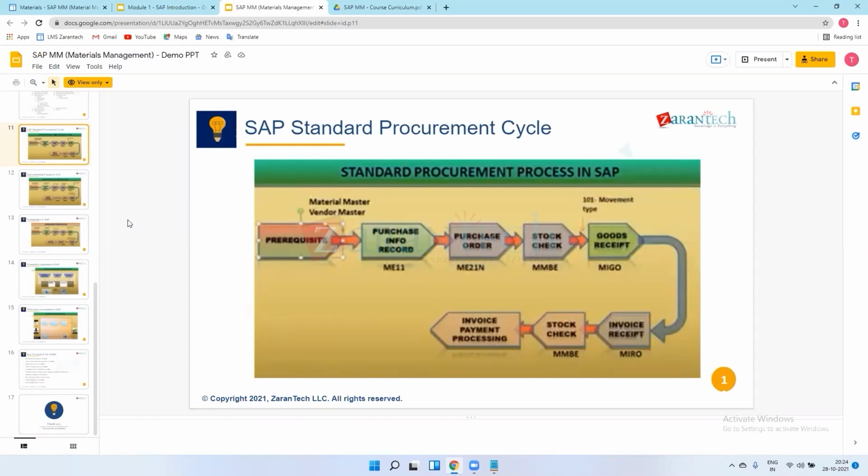And in brownfield implementation, we have SAP already implemented, meaning an ERP system is already in place. They just want to convert their system from ECC to HANA, or say they are using FI and MM and want to add their HR system, but on S4 HANA. So this is called a brownfield implementation. They have some base for this.